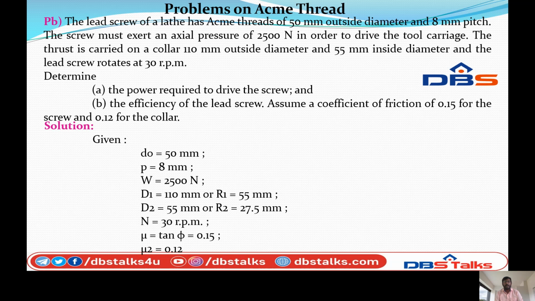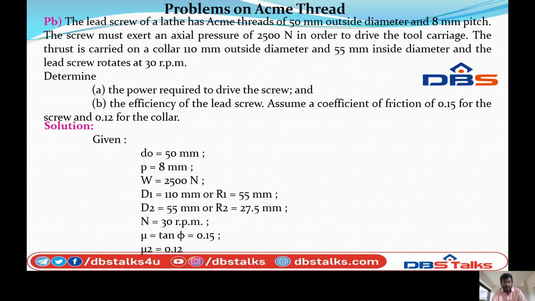So the given data: ACME thread outer diameter D0 equal to 50 mm, pitch P equal to 8 mm, and axial pressure W equal to 2500 Newton, and the collar outside diameter D1 equal to 110 mm.